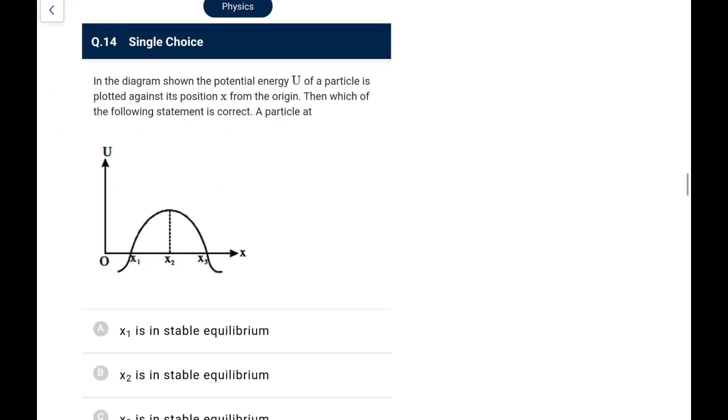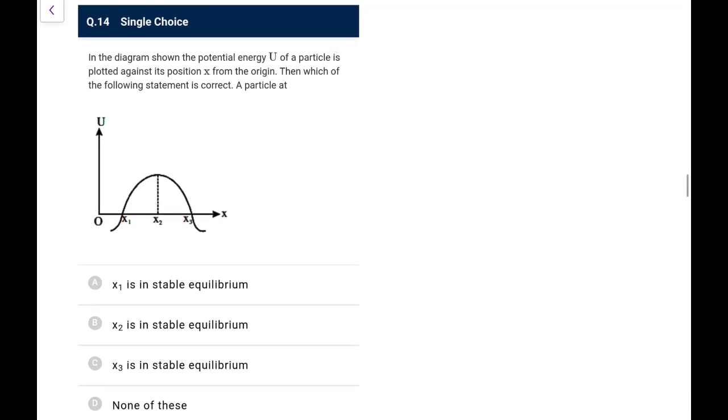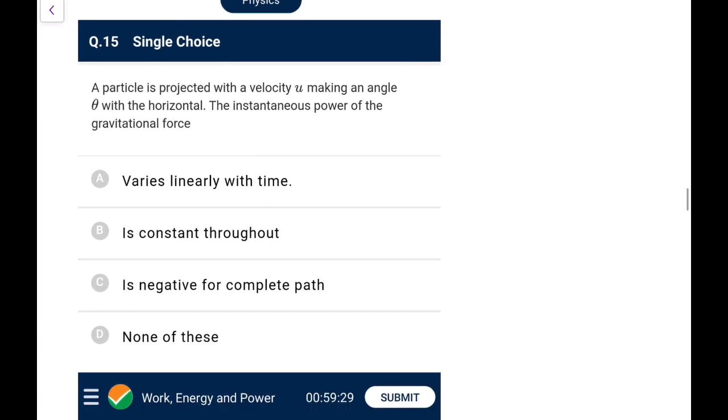Next, in the diagram shown, the potential energy of a particle is plotted against the position x. Then which of the following is correct? Just remember, this is a very nice question we asked our students. If it is an fx curve, look at the points where the f becomes 0, but for the ux curve, you know force is minus du by dx. So for equilibrium, force to be 0, that means du by dx must be 0, which is 0 only at x2 position, and here the energy is making a maxima. So it is a position of unstable equilibrium. So only x2 is a position of unstable equilibrium. So as per this, none of the options would be correct. x1, x3 are not equilibrium positions for sure. If it would be an fx curve, then the answer would have changed.